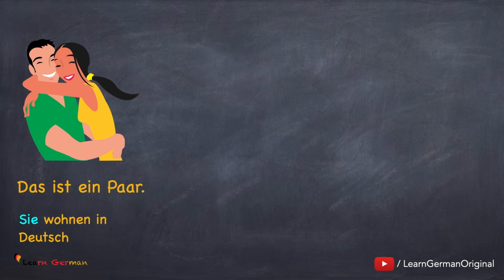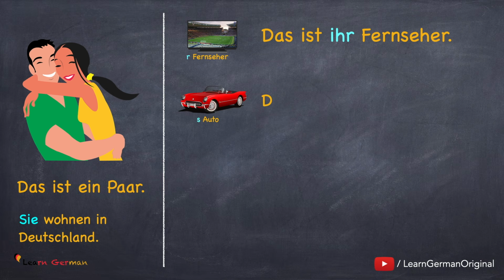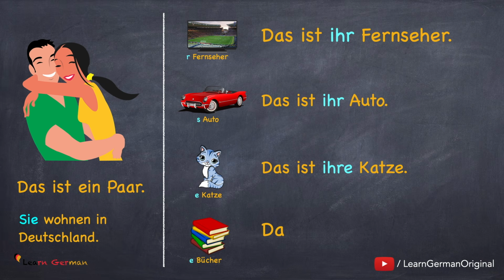Das ist ein Paar. Sie wohnen in Deutschland. Das ist ihr Fernseher. Das ist ihr Auto. Das ist ihre Katze. Das sind ihre Bücher. So once again, when the article is der or das, you would say ihr, and when the article is die in feminine or in plural, you would say ihre.